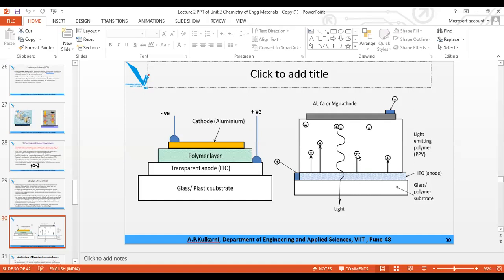What is this type of polymer called, which emits the light? It is called electroluminescent polymer.